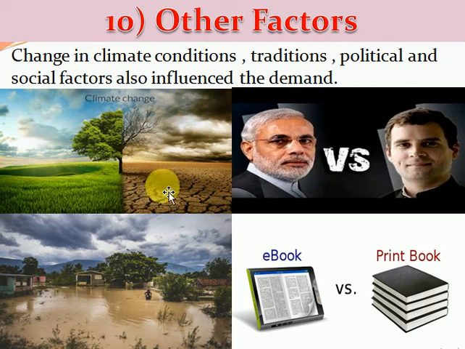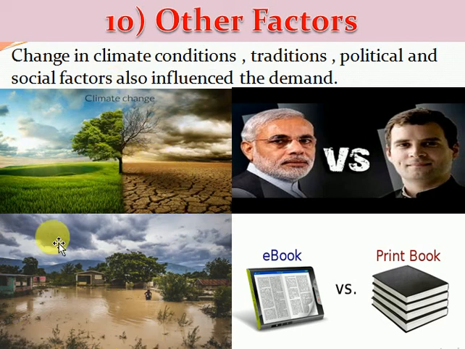Due to change in the climate conditions, if the climate condition is unfavorable, lack of monsoon season or too much flood in any particular agricultural area, it will destroy the crop of the farmers, which will result in less supply of farming products in the market.